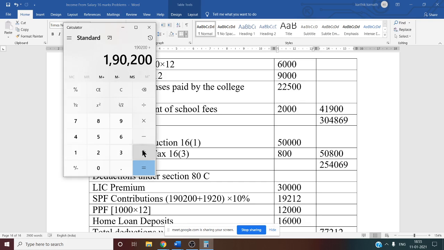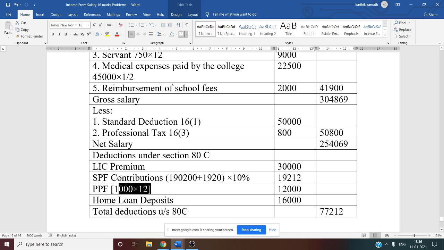So now this is the salary for the purpose of SPF, Statutory Provident Fund, 1,92,120. On this you take 10%. How much? Answer 19,212. So 19,212 is allowed or eligible for deduction under 80C, that we have written.